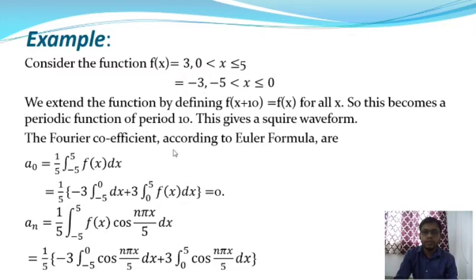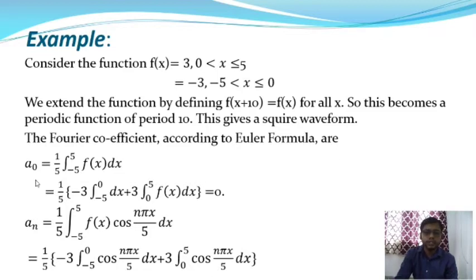The Fourier series as Euler's formula is f(x) = a0/2 + summation over n = 1 to infinity of an cos(nπx/t) + bn sin(nπx/t), where t is the period parameter. In that case, t = 5. Therefore a0, an and bn are the coefficients of the Fourier series, as well as the formula.